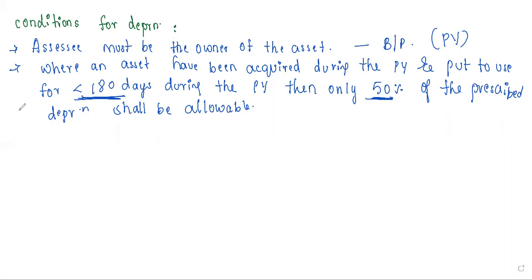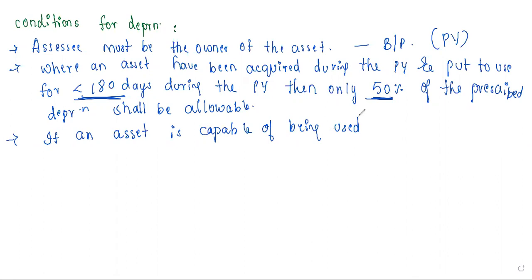And in the same way, take down the next important point: if an asset is capable of being used, it is still considered as put to use.